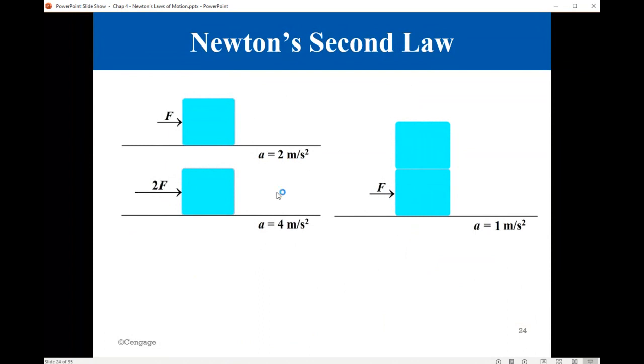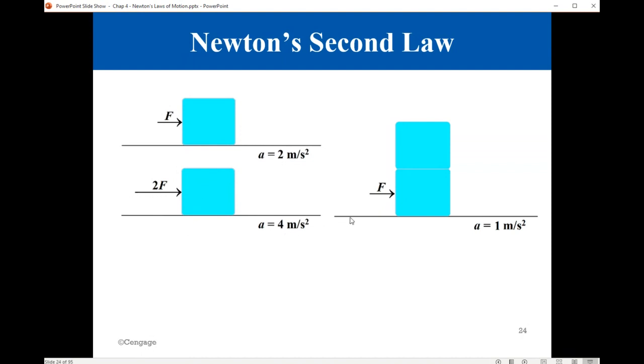We move to Newton's second law. If you examine these images, here we have a force acting on this block. As a result, the block is accelerating with an acceleration of 2 meters per second squared. Here, if you double the force, the acceleration is doubled. It's the same block, the same mass. So doubling the force will double the acceleration. It's now 4 meters per second squared.